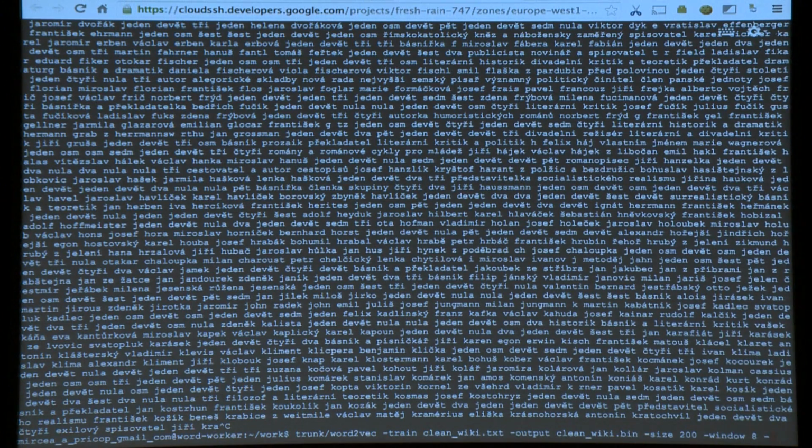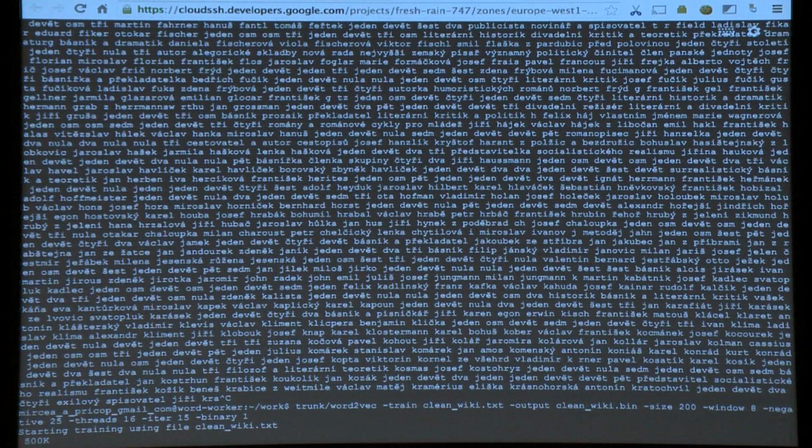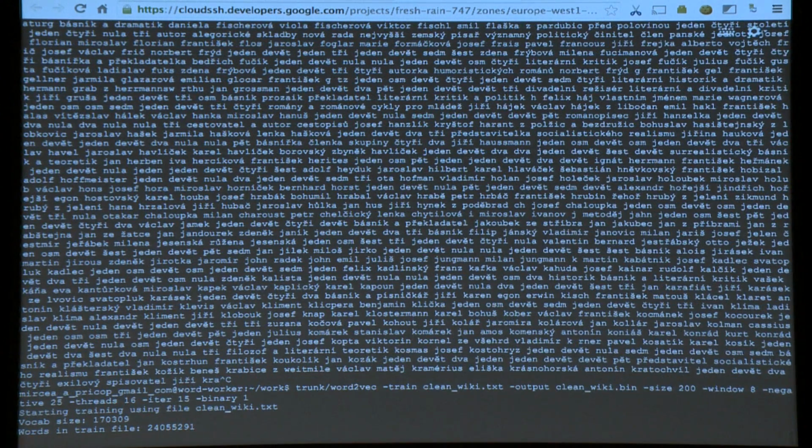Negative is the number of random words we're going to push things away from. I also put 16 threads in there because we got a beefy machine. We're going to run for 15 iterations, and we want binary output.